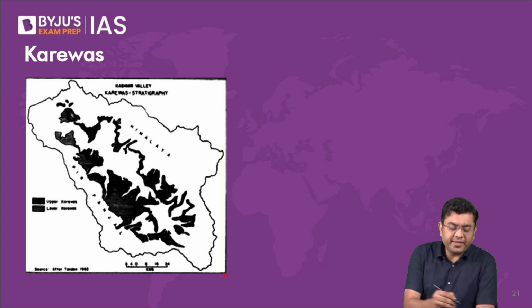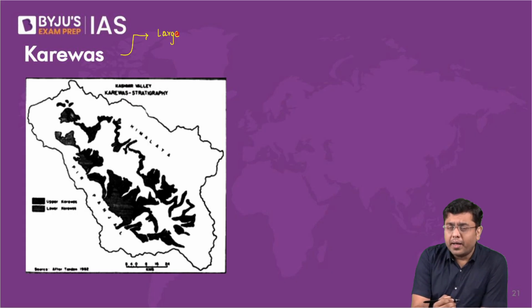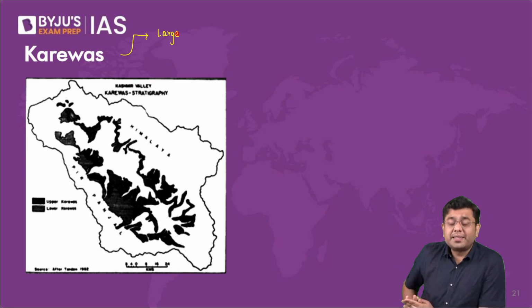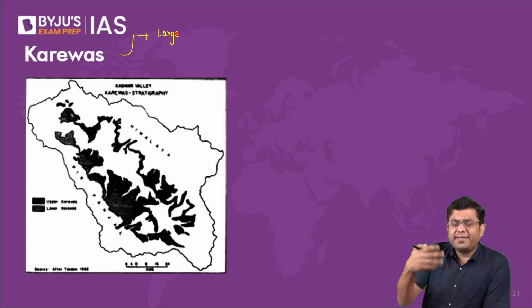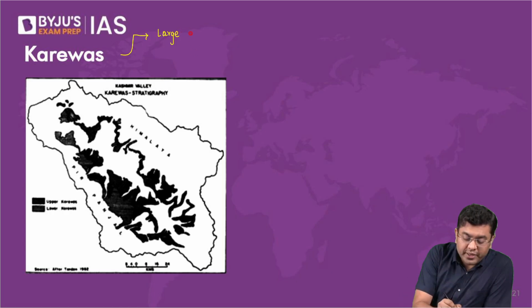These are long depositional features, much larger than a dune or a duar. They can extend for many kilometers, in fact around 500 kilometers in certain cases. They are dissected over a length or distance, but there are significantly larger deposits. So these are large depositional features.